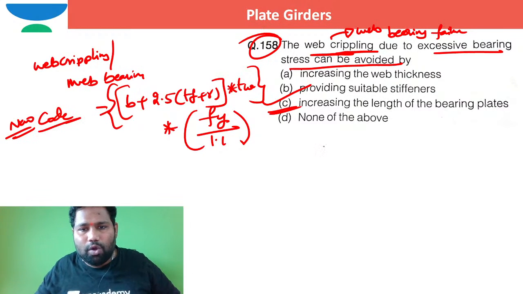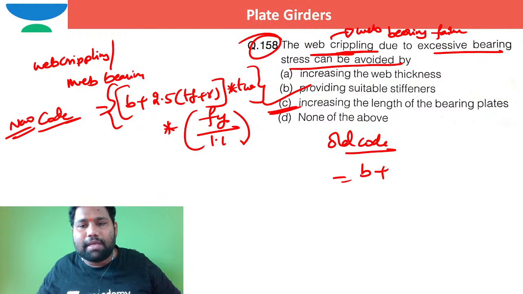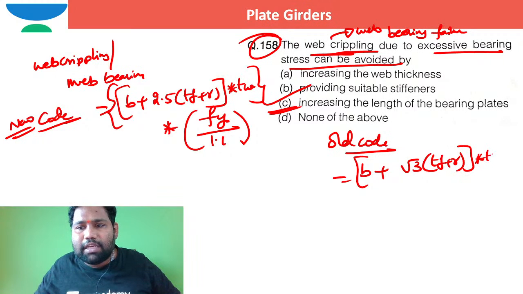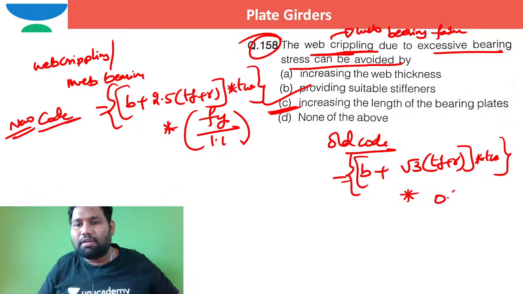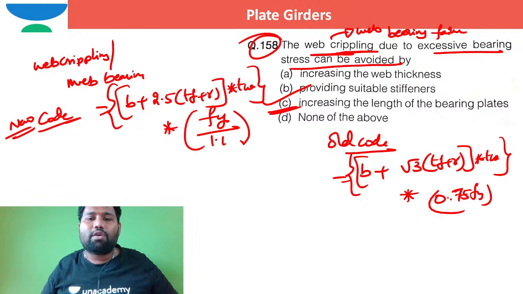Coming to the old code, it is (B plus root 3 times the thickness of the flange plus root radius) into TW, thickness of the web, multiplied by the permissible bearing stress. The permissible bearing stress is 0.7 times Fy.